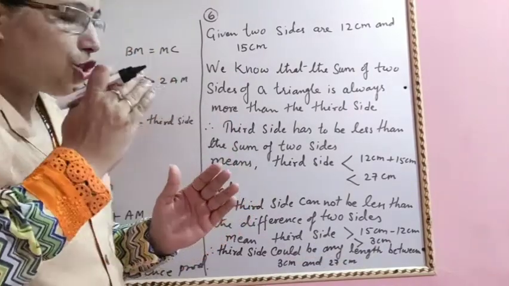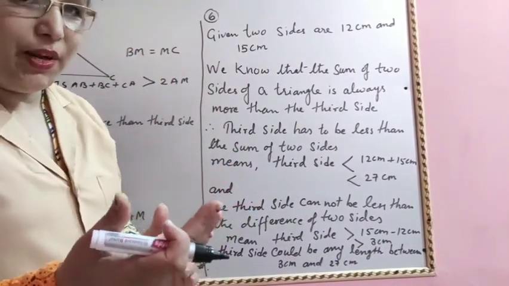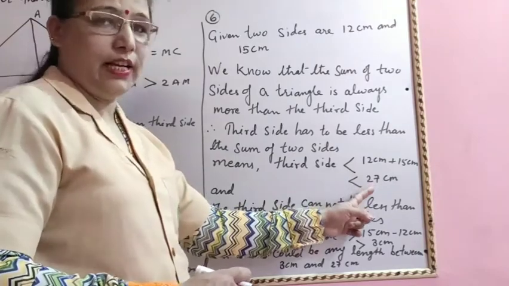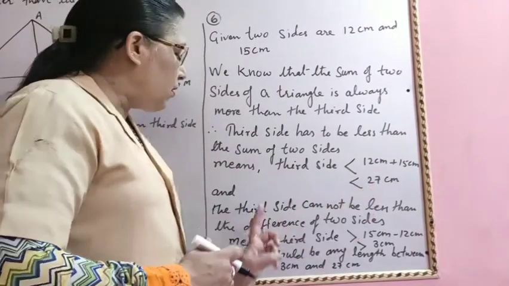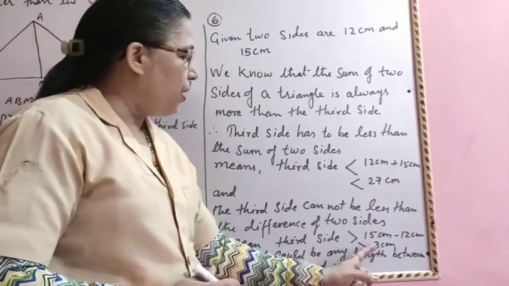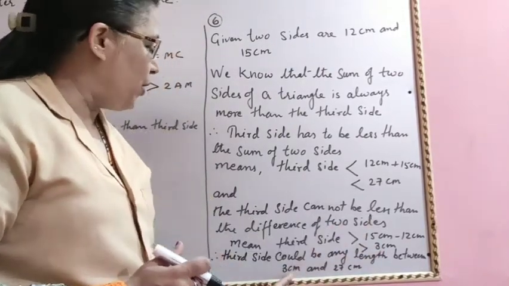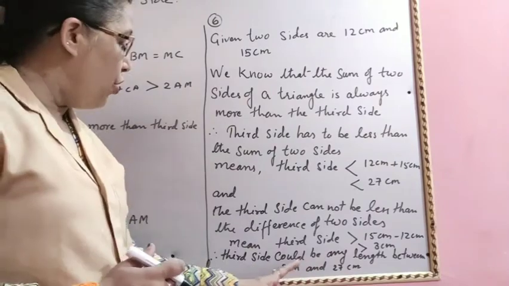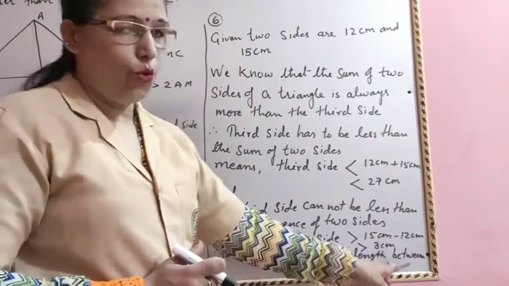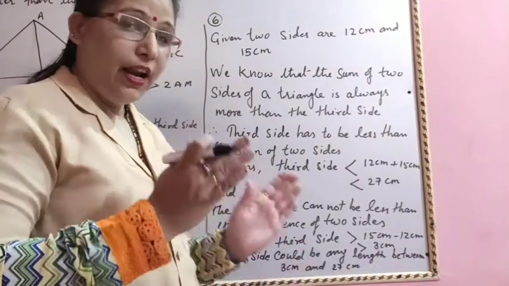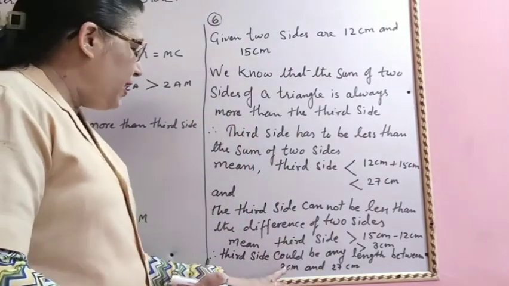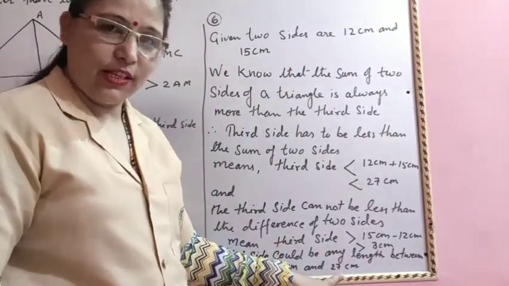It means it should be more than 3 centimeter but less than 27 centimeter. The third side will be between 3 centimeter and 27 centimeter. Not less than 3 centimeter, not more than 27 centimeter. Okay, it should be between 3 centimeter and 27 centimeter.